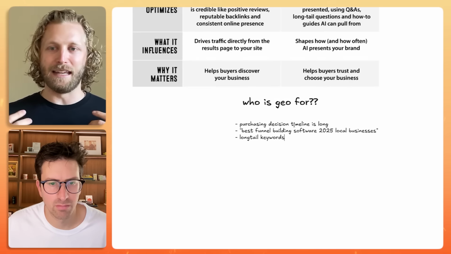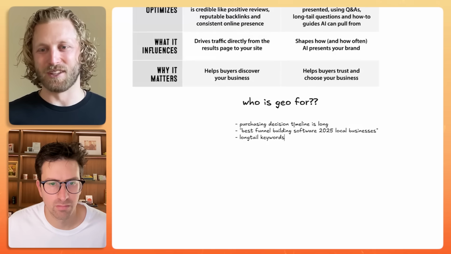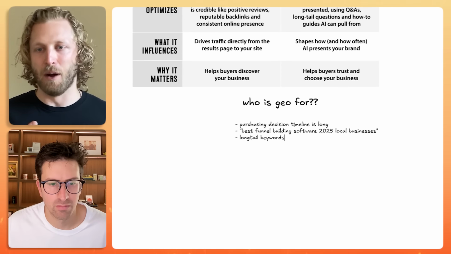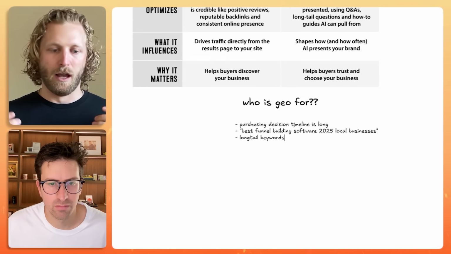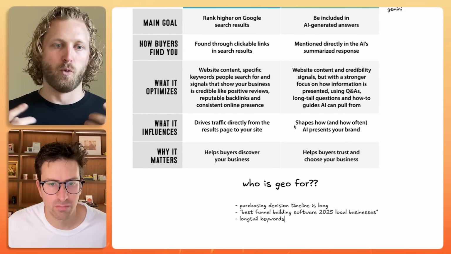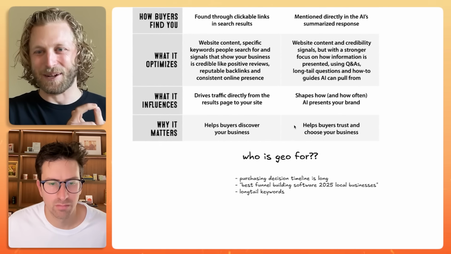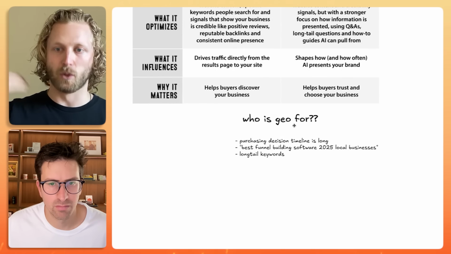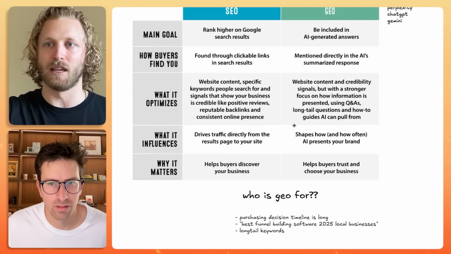But overall, when you look at the total volume of searches that are happening, it's minuscule. It's super tiny, and I think it's this bubble thing that is software, because software saw this happen most quickly, because early adopters are all software people, or anybody that's in this ecosystem. And also software has a long purchasing decision time horizon. So there is that research component. So I think that's what is skewing the data here. That's what's going on.